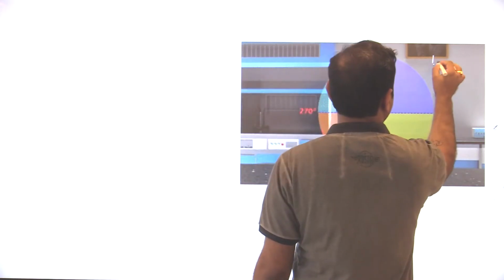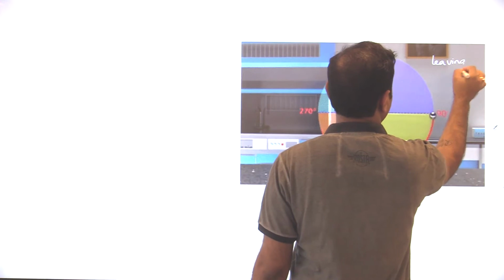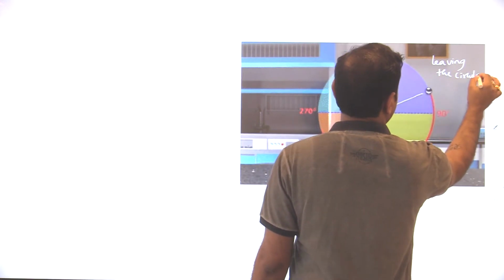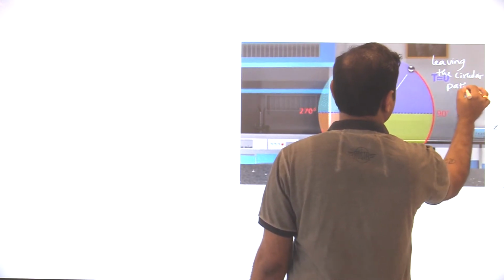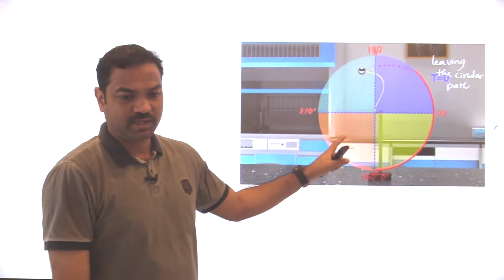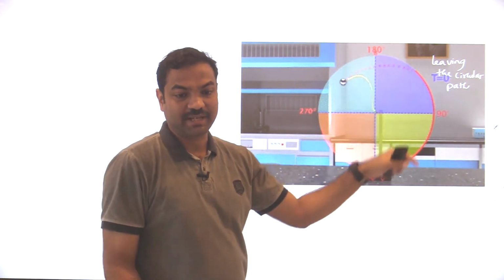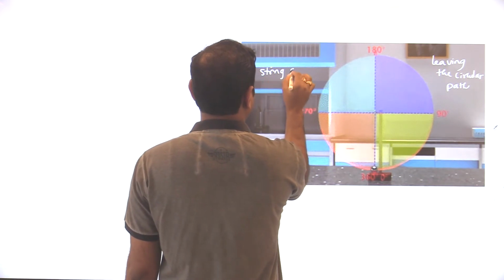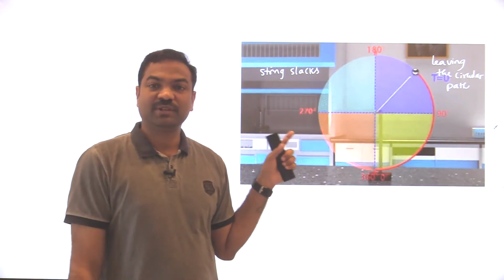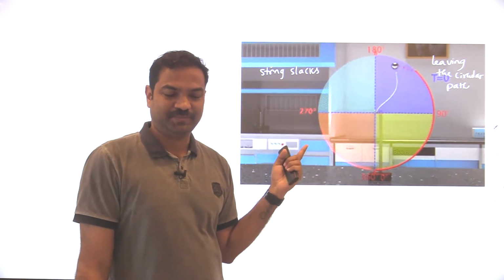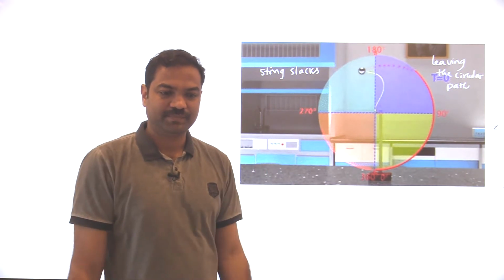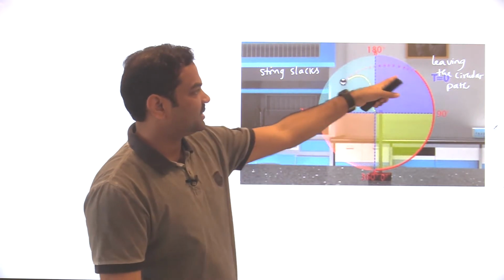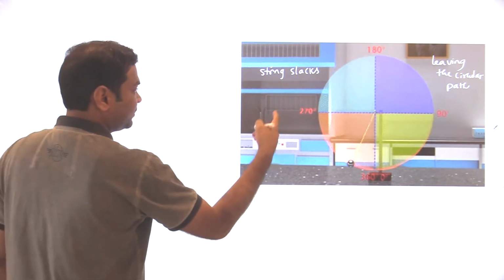Then it will leave the circular path. So what is the case? It is leaving the circular path. When it leaves the circular path, the tension value should be equal to 0. All of you are able to see now how the string will slack. It's called the string slacks. This happens when you give velocity more than the previous one. Under this condition, tension will be 0, but velocity won't be 0.